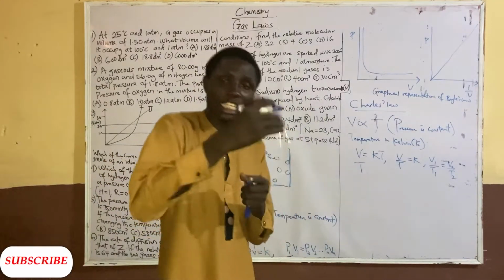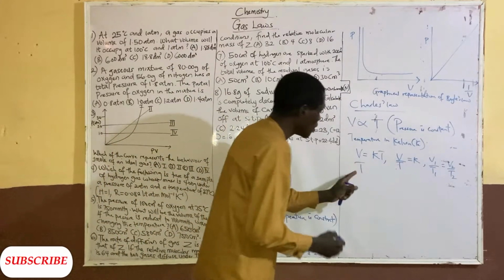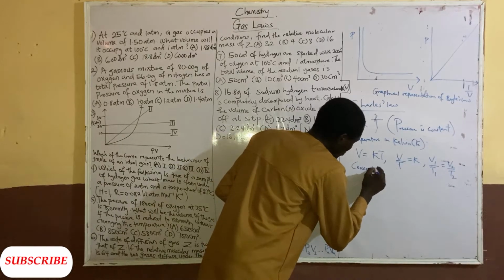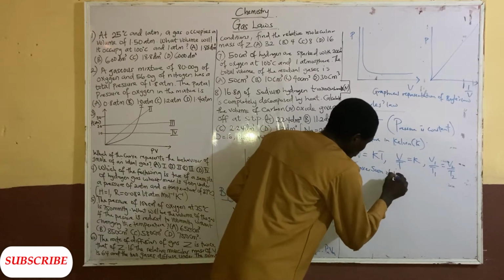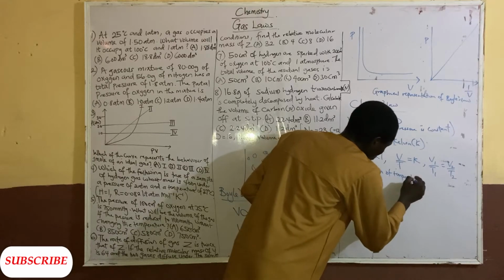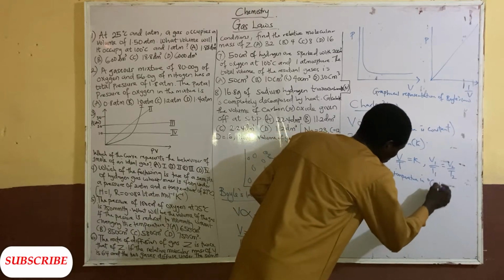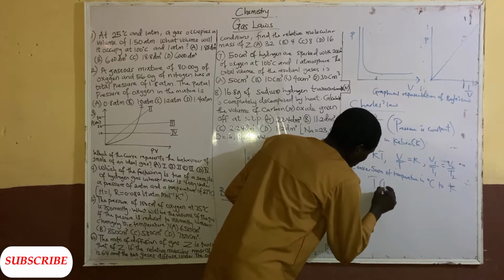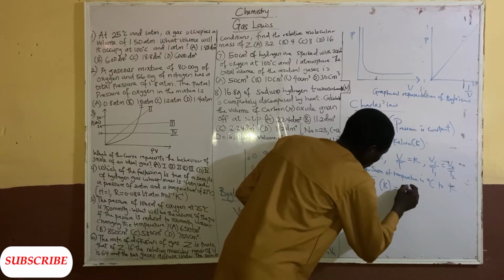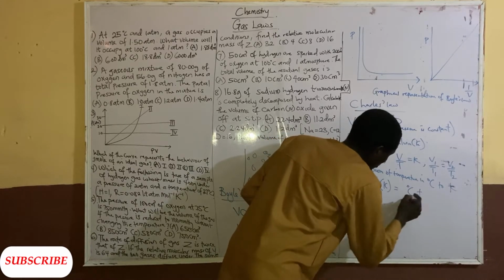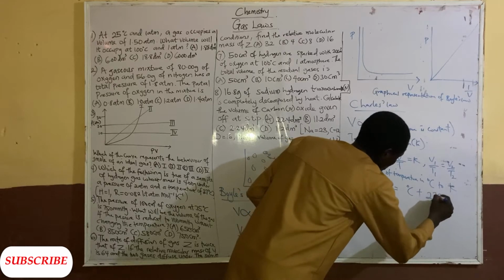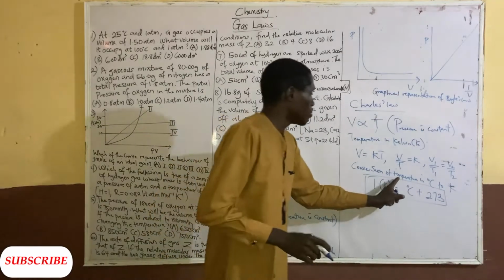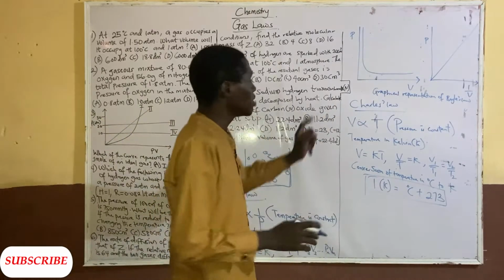Now, note that the temperature here is always in Kelvin, and we can convert the temperature from degrees Celsius to Kelvin. The conversion of temperature in degrees Celsius to Kelvin: T in Kelvin will be equal to the temperature in degrees Celsius plus 273. So note this as the conversion from temperature in degrees Celsius to Kelvin.